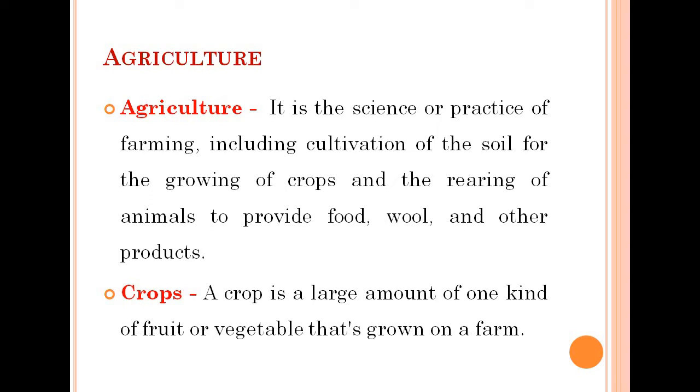Means the plants should be of the same kind and grown on a large scale for some purpose. So what is the purpose? For food, for clothing, etc. So a crop is a large amount of one kind of fruit or vegetable that's grown on a farm. So here we come up with two concepts, agriculture and crops.